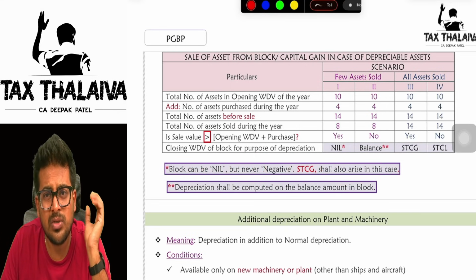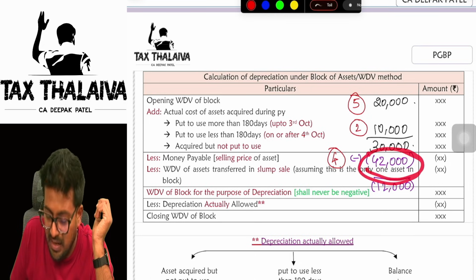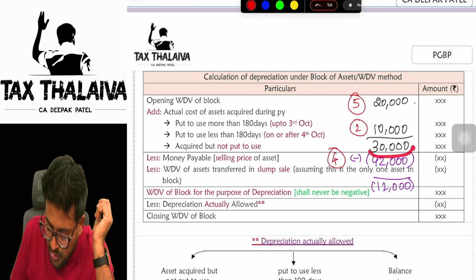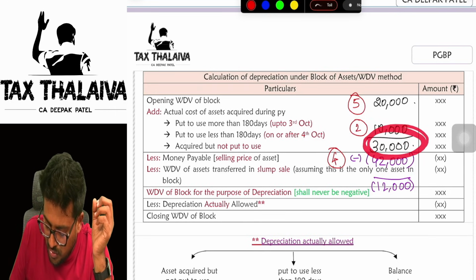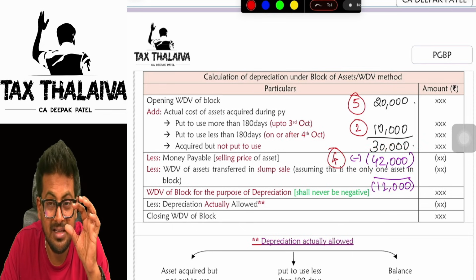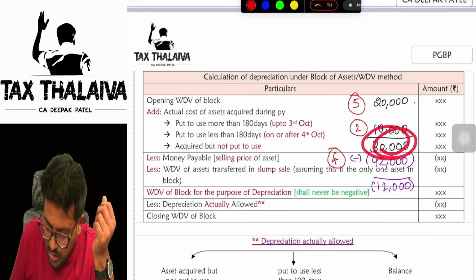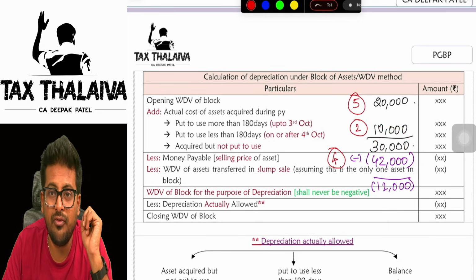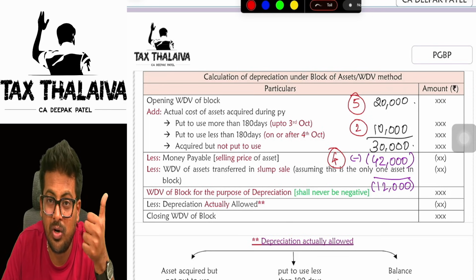Sir, STCG, how sir? Because boss, in this case, 42,000 was the sale value, but what was the value you sold for? See, 30,000 worth of assets you sold for 42,000, means there is a gain. This 42,000 is the sale value, boss. 30,000 worth of assets you sold for 42,000, that 12,000 will become your short term capital gain. Got it?